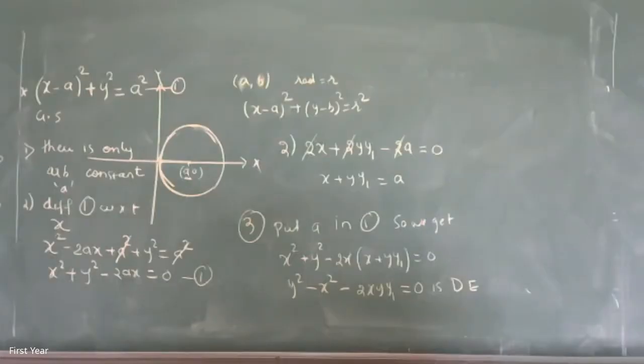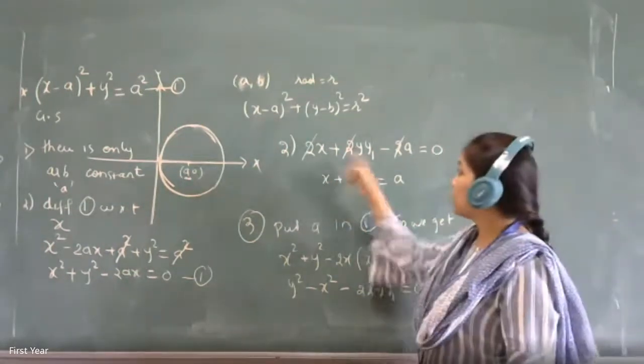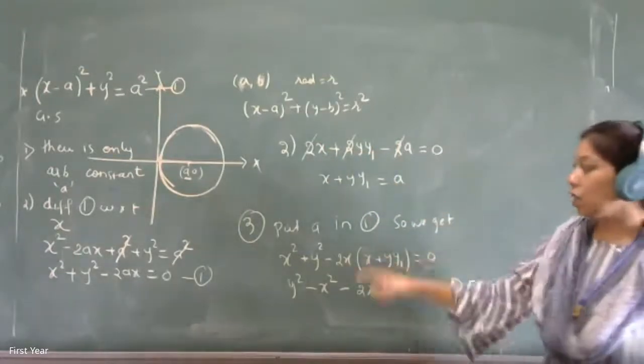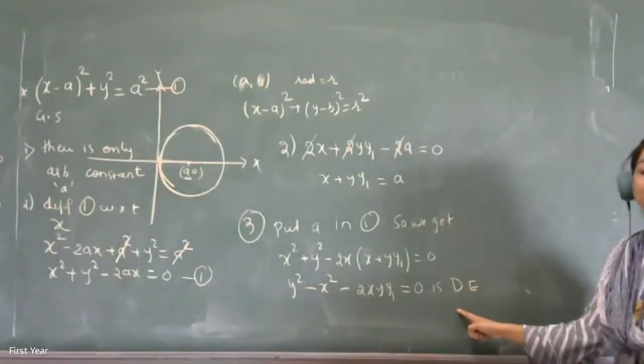Correct. Because this notation will be there in your papers also, in the MCQ pattern also. So sometimes it can be dy by dx, sometimes it can be y1. So you should know all those notations. So it is x plus y y1, cancel out 2, and you get the value of a. Put that value of a in your equation 1. a is eliminated and you get the required differential equation. Clear?